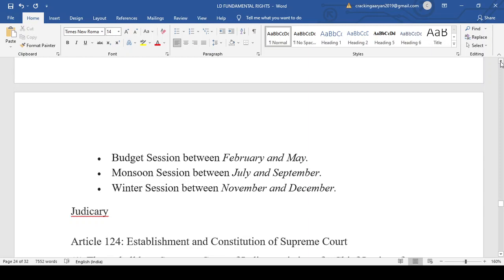According to the Indian Constitution, there should not be a difference of more than 6 months between 2 sessions of the Houses of Parliament, and 2 sessions are compulsory, whether budget, monsoon or winter. So that's why the winter session was cancelled, and it was not a big issue because we have that provision in the Indian Constitution.